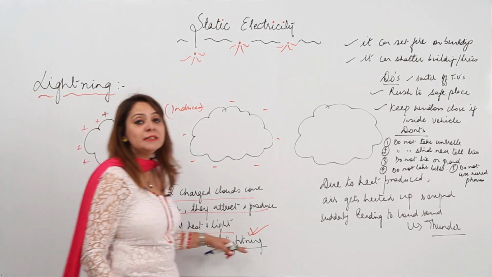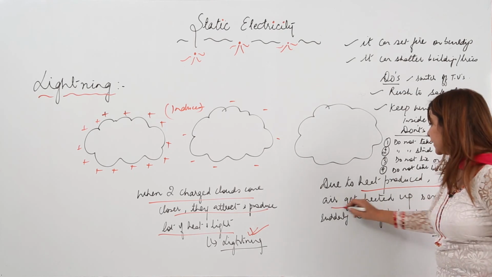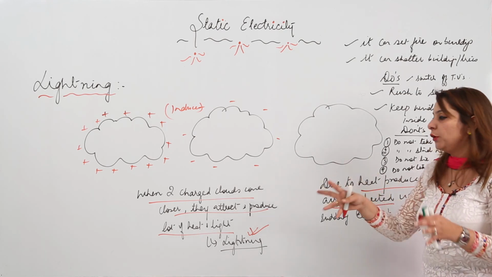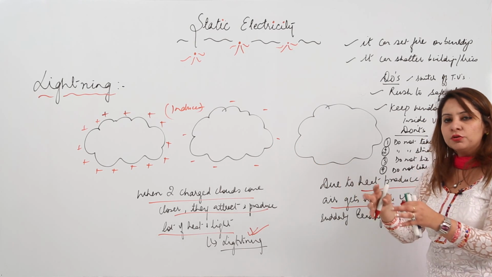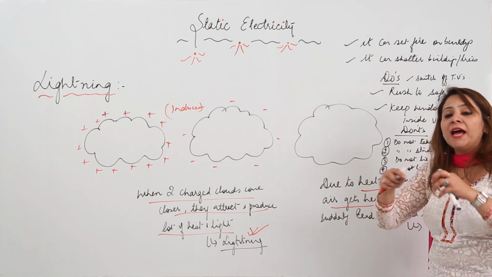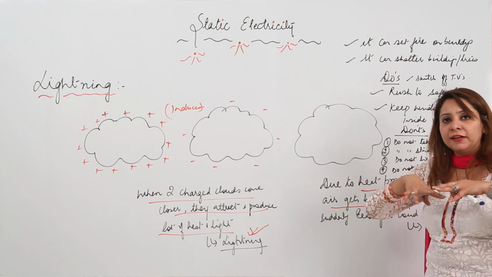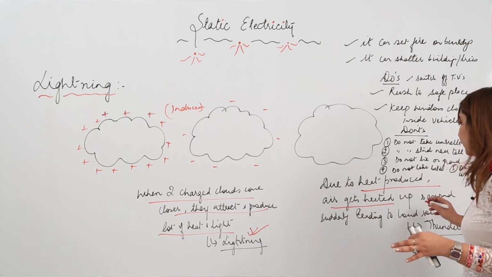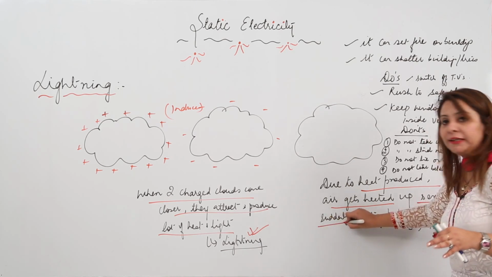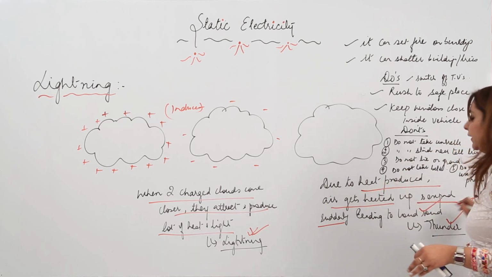Because of the tremendous heat which is produced, the air gets heated. Whenever two clouds come closer, a lot of heat is produced, due to which it heats up the air, and we know that on heating the air expands. So air expands suddenly, because of the heating, which leads to the production of a loud sound in the atmosphere, that is the thunder.